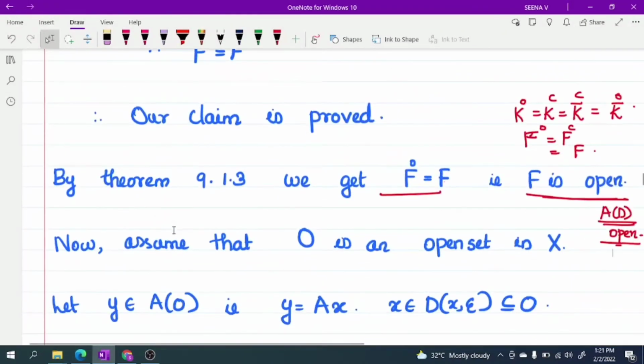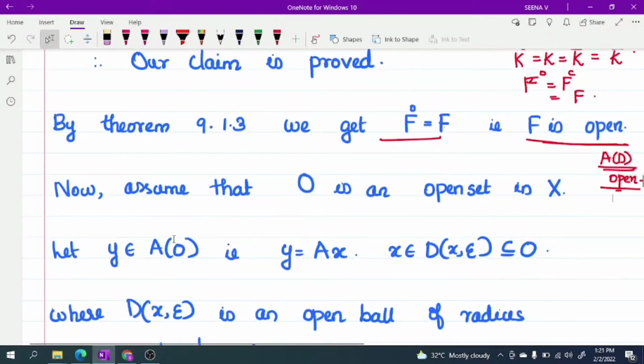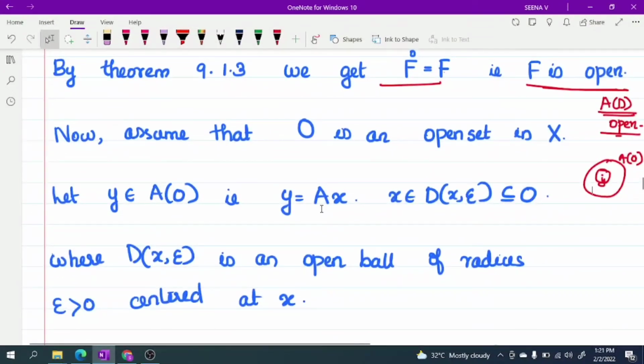Okay. So let O be an open set in X, and we have to prove AO is open. So choose a y belongs to AO, and we have to prove that there exists a neighborhood. Suppose this is our AO. To prove AO is open, if you take any point, we have to find a ball which is completely contained in AO. So y belongs to AO. AO means y equals Ax for some x belongs to O.